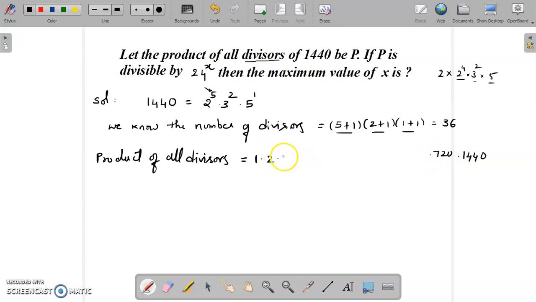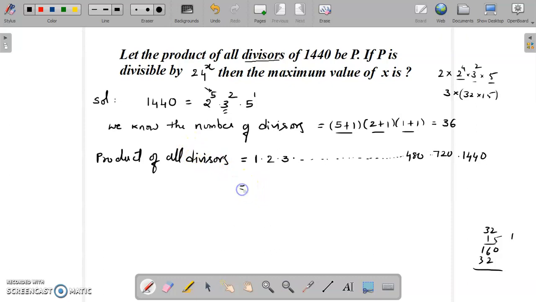And 3 is also a divisor. If 3 is a divisor, I can write the other as 2 power 5, 32, multiplied by 3 into 5, that is 15. 32 into 15 will be 480. So I will write 480 here. In that way, I can take all the divisors and take the product of all the 36 divisors here.